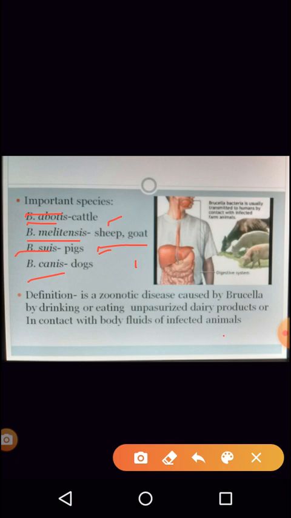And the WHO has defined brucellosis as a zoonotic disease which is caused by the organism Brucella, by drinking or eating unpasteurized dairy products, or by coming in contact with the body fluids of the infected animal. So that's what I told, it is a zoonotic disease which is definitely caused by this organism. If you are coming in contact with the body fluids of the infected animal, or consuming the secretions, that is the milk or milk products, unpasteurized milk or milk products.